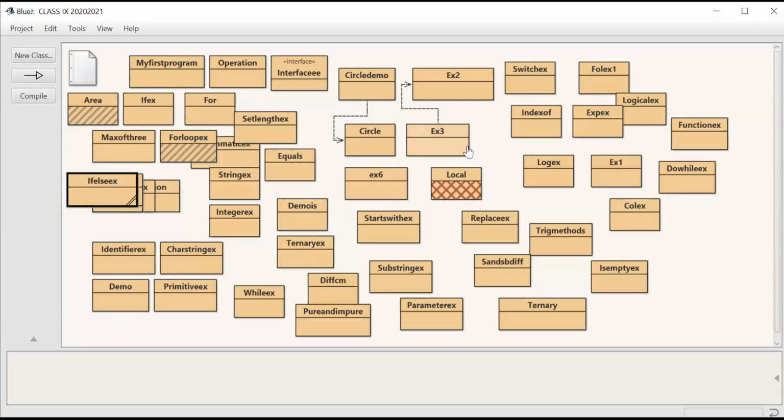So in the next class, I'll continue with the if else if ladder.